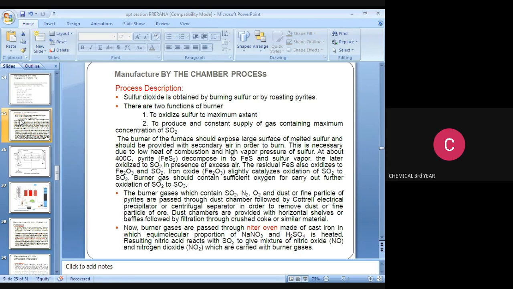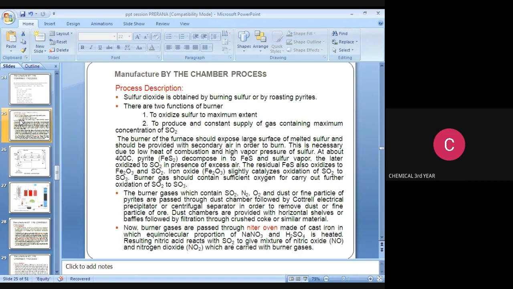Listen carefully. The burner gases, which contain SO2, N2, O2 and dust or fine particles of pyrites, are passed through a dust chamber, followed by a electrical precipitator or centrifugal separator in order to remove dust or fine particles of ore. What type of equipment is used to remove dust particles in the sulfuric acid industry? That is nothing but a centrifugal separator or electrical precipitator. The dust chambers are provided with horizontal cells or baffles, followed by filtration through crushed coke